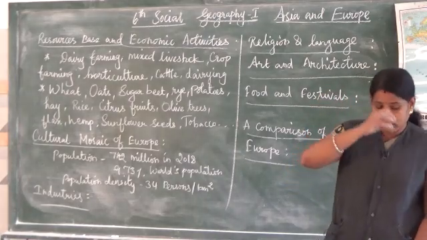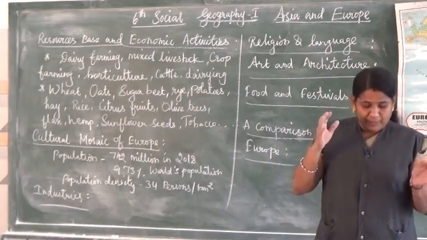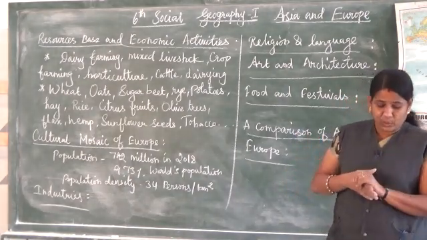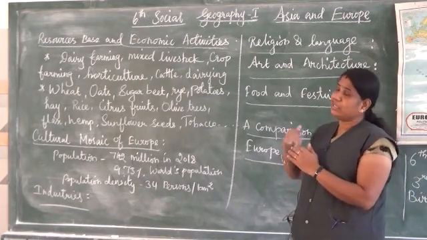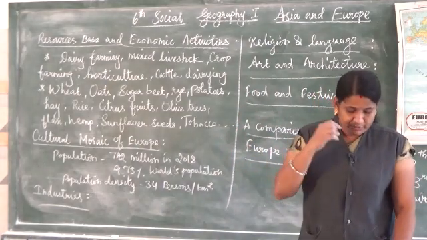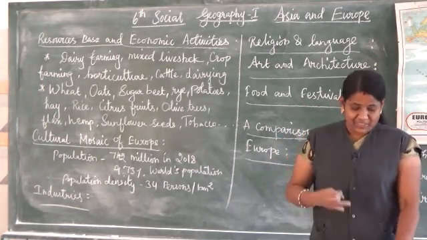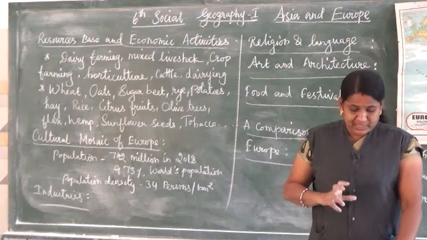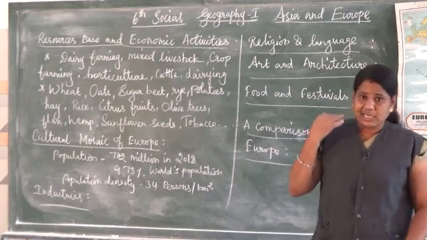Not only the main crops, we can see the lower crops also. Corn is also an important crop in the lower Danubian lowlands and the southeastern part. So in these places we can see important crops as well as the lower crops. In southeastern Europe, Russia, France and Italy, they cultivate barley, oats, sugar beet, rye, potatoes and hay as well as corn.